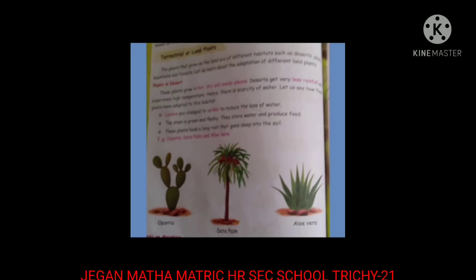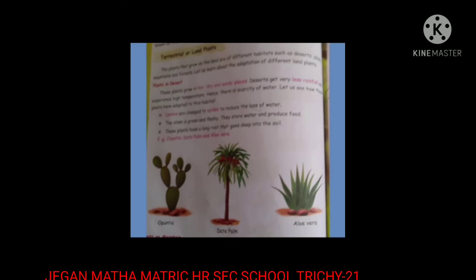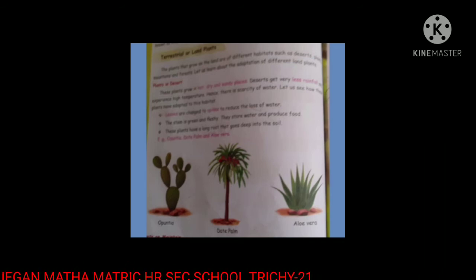These plants grow in hot, dry, and sandy places. Deserts get very little rainfall and experience high temperature. Hence, there is a scarcity of water. Let us see how these plants have adapted to this habitat.